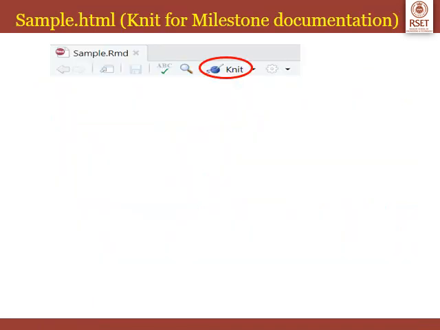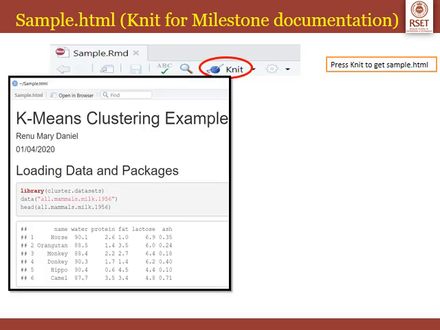If you want to execute the sample.rmd file, you have to click on the option knit, which is on the top of the sample.rmd file. It is just next to the search button, in between search and settings. So press knit. There will be 3 options: knit to HTML, knit to Word, knit to PDF. I chose knit to HTML, so I will be getting the sample.html file. I couldn't fit the whole output into a single slide, so I have pasted sample.html in parts.